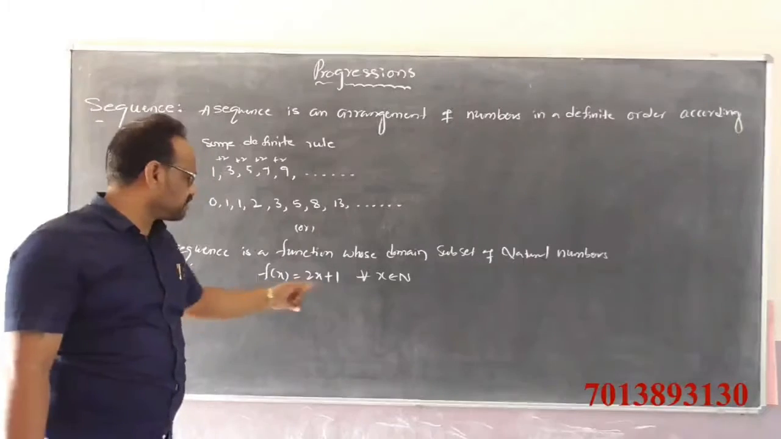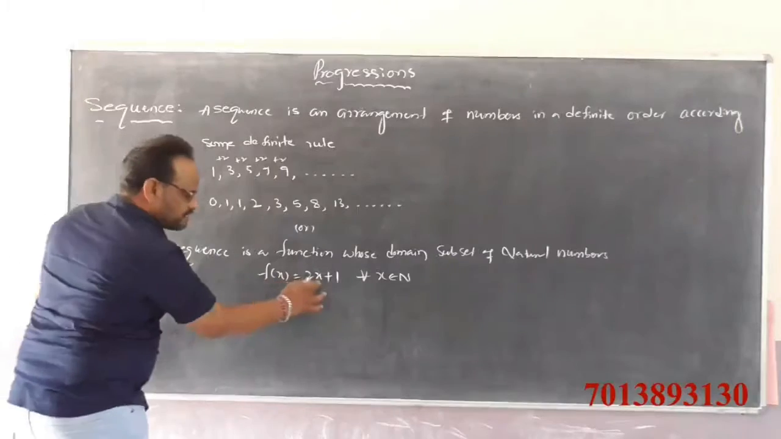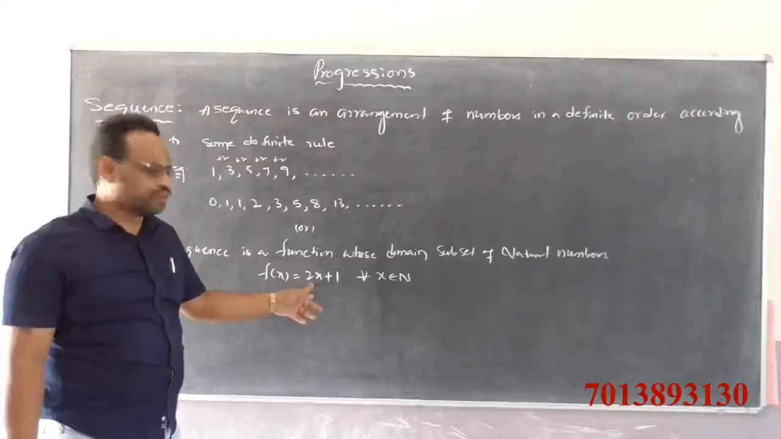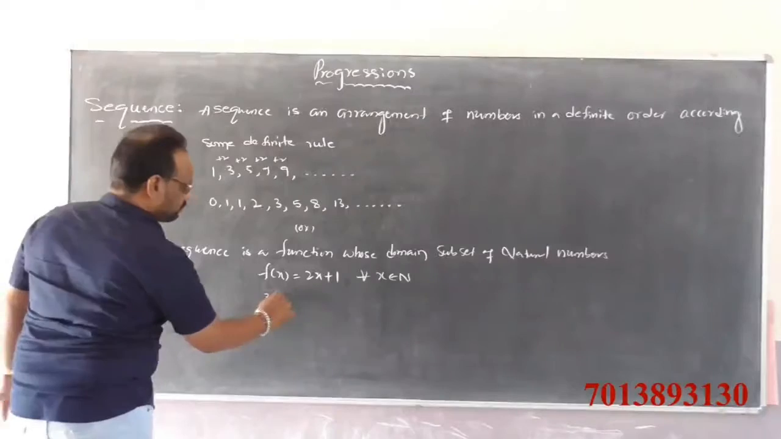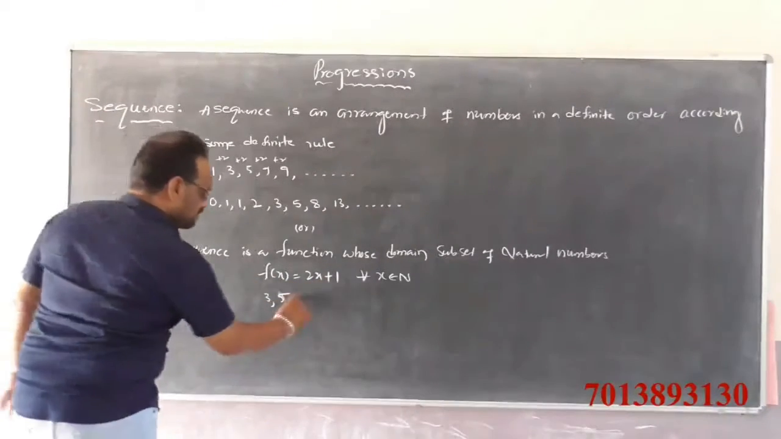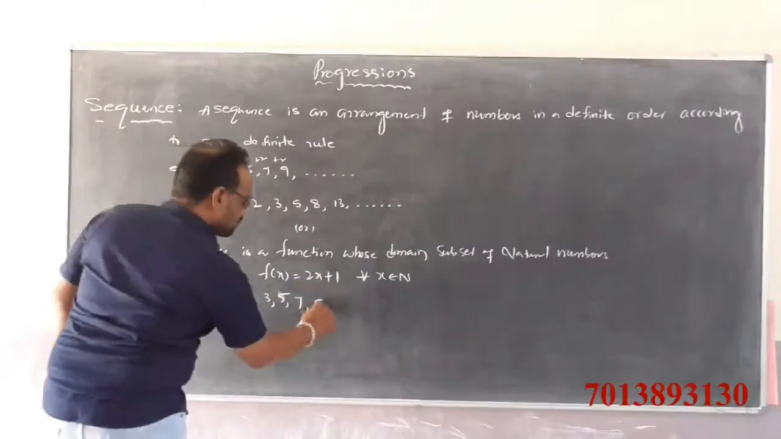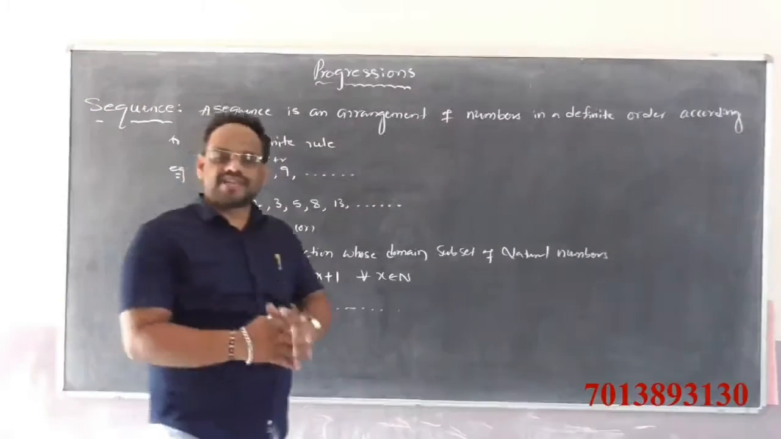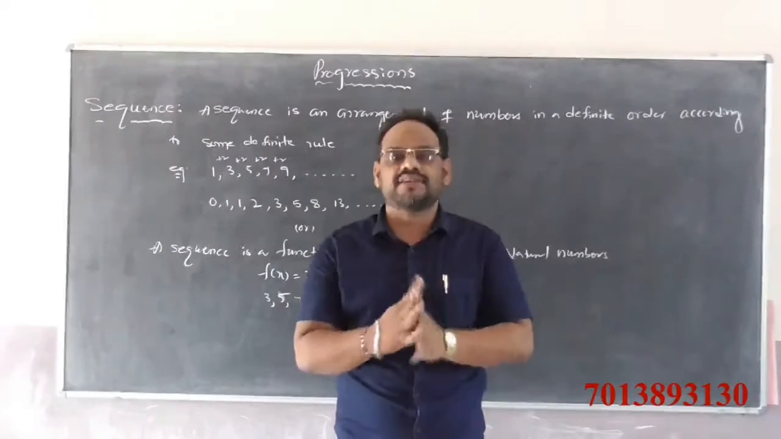If you observe f(x) = 2x + 1, if you substitute x = 1, 2 ones are 2, 2 plus 1 is 3. If you substitute x = 2, 2 twos are 4, 4 plus 1 is 5. If you substitute 3, 2 threes are 6, 6 plus 1 is 7. If you substitute 4, 2 fours are 8, 8 plus 1 is 9, and so on. So that's why a sequence is a function whose domain is a subset of natural numbers.